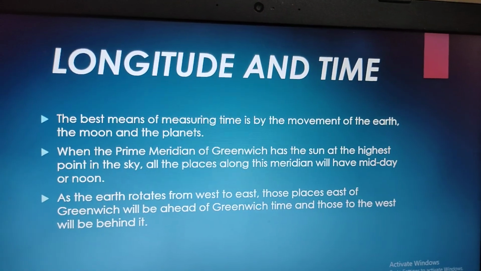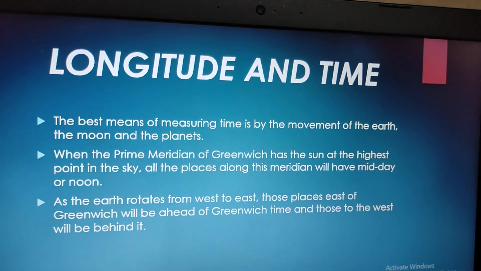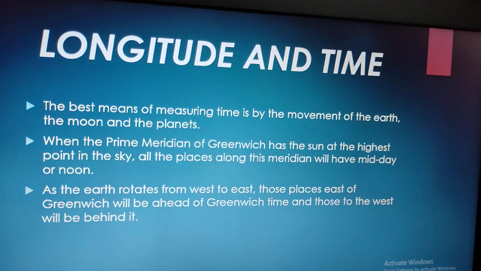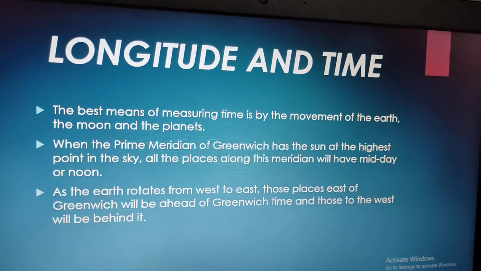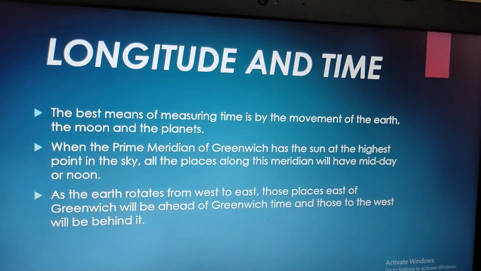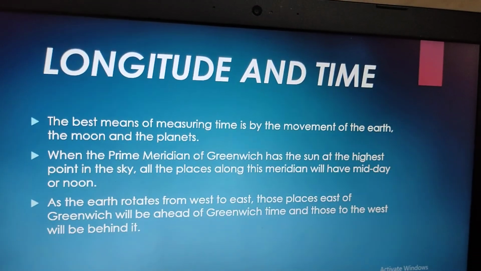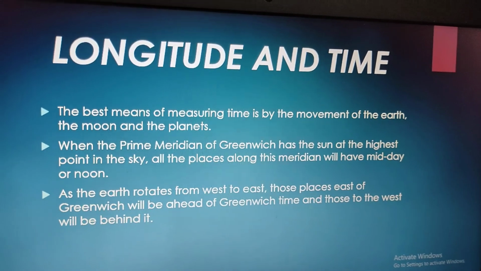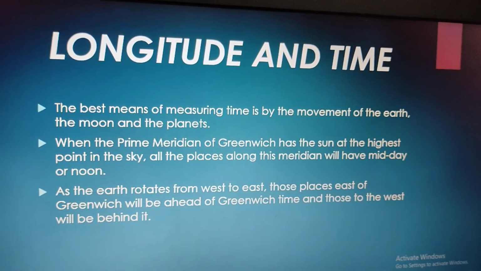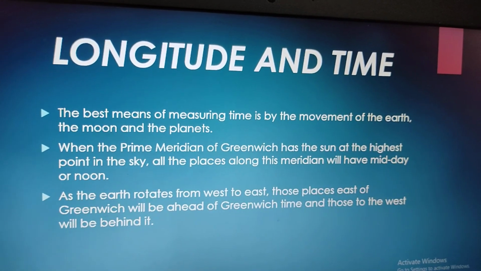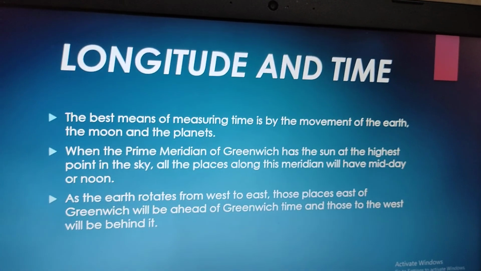Now Greenwich is the prime meridian. The prime meridian of Greenwich is a longitude at 0 degree, and the world time is measured according to this, right? In a similar manner, the equator is a latitude at 0 degree. We all very well know that the equator is a latitude at 0 degree, and it divides the earth into 2 equal halves. That is your northern hemisphere and that is your southern hemisphere.